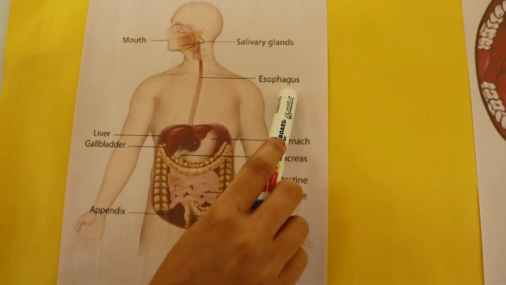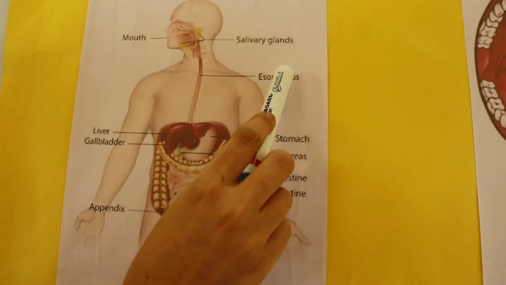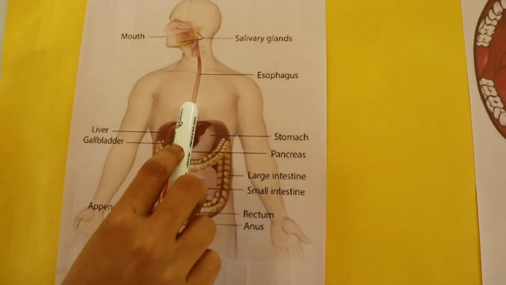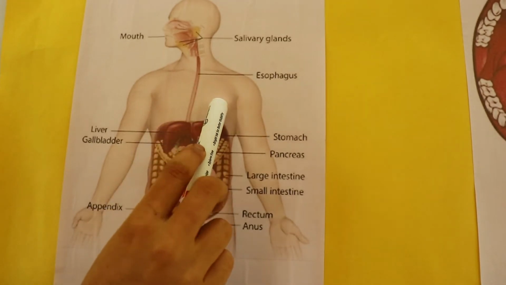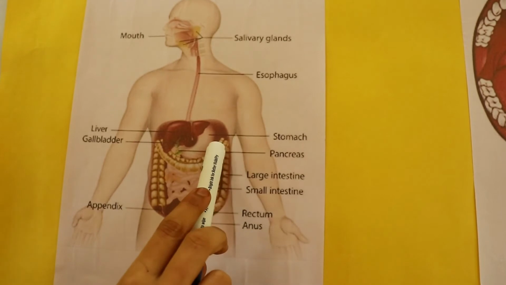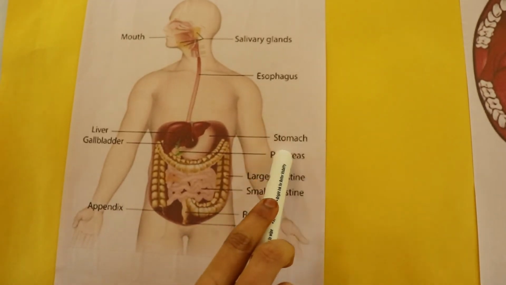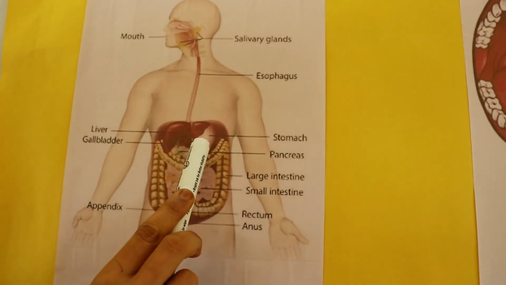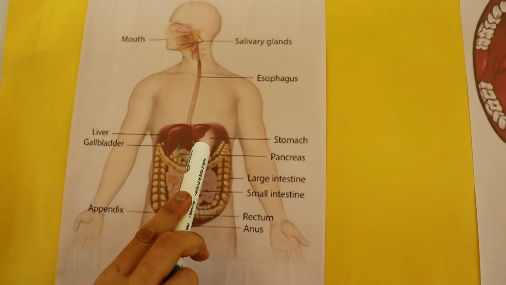Next, we will see the esophagus. The esophagus is otherwise called the food pipe because our food passes through it. It runs along the neck and the chest. Next, the stomach. The stomach secretes mucus, hydrochloric acid and digestive juices. These digestive juices convert the protein into smaller particles.